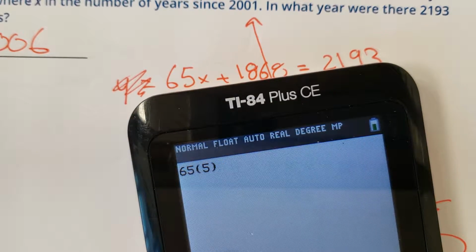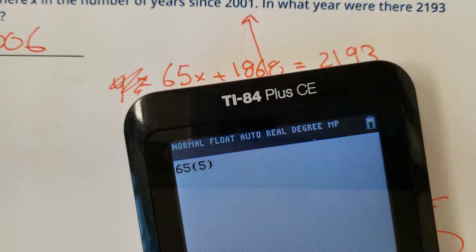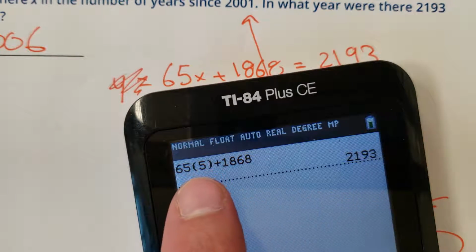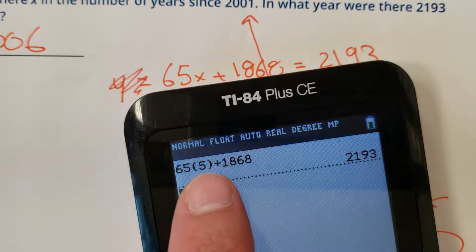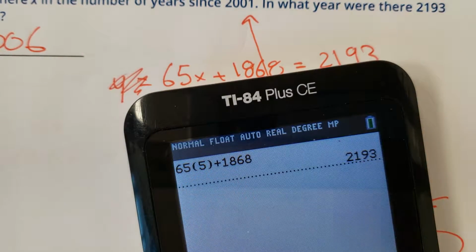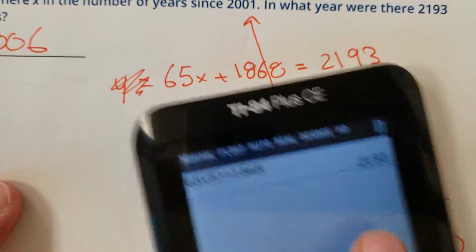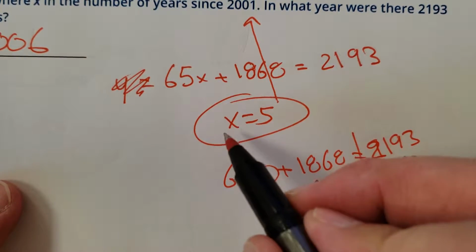I guessed and checked. I'm pretty sure I guessed the number 5 plus 1868. Hey, there we go, I got it. Now I didn't do that just now. I did it earlier, so don't be impressed. That wasn't my first guess. I think I did like 7 or 8, and then I backtracked. Anyway, 5 is the correct number, so my solution is X equals 5.